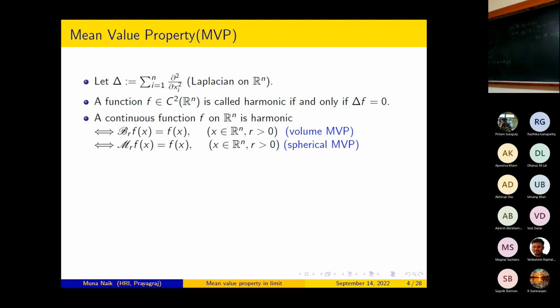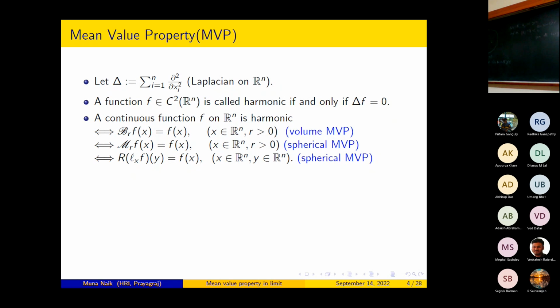We simply say that f is harmonic if and only if f satisfies the mean value property with respect to sphere average. Since I can express this spherical mean value operator in terms of radialization and the left translation operator, one can rephrase this spherical mean value property in a different way: a function f on Rn is harmonic if and only if r Lx f(y) is equal to f(x) for all x belonging to Rn and for all y belonging to Rn.